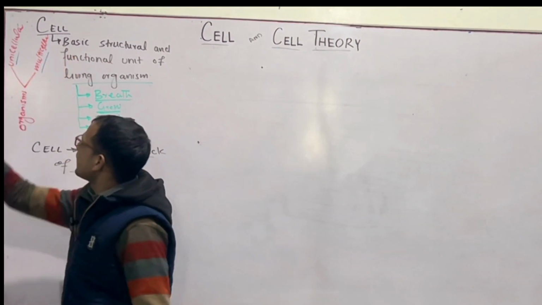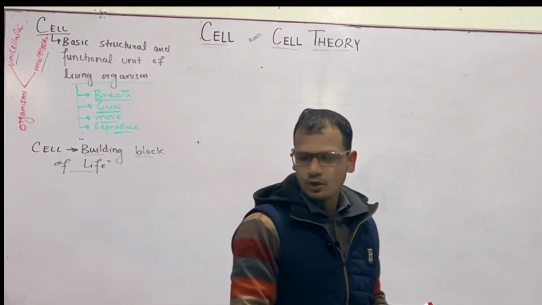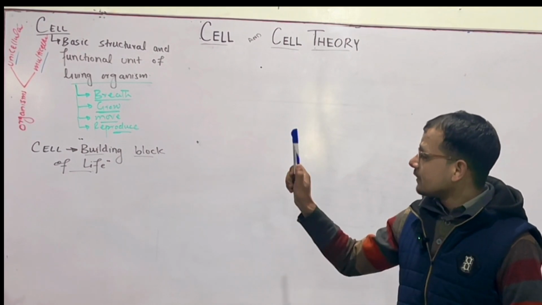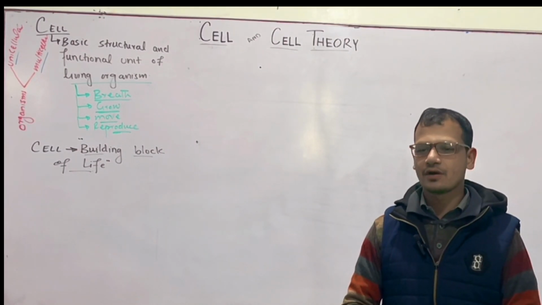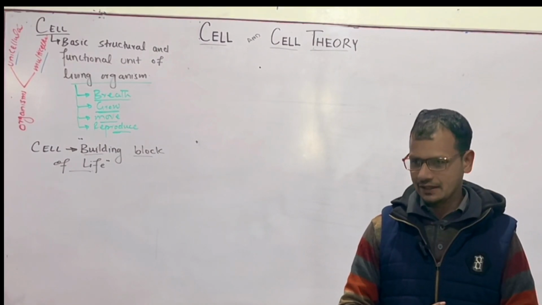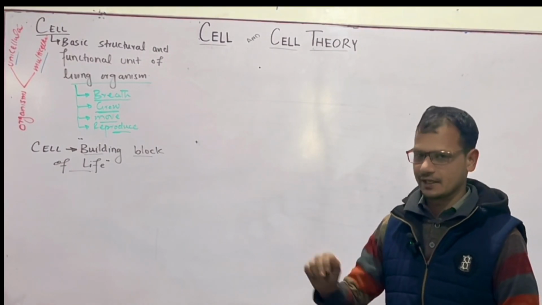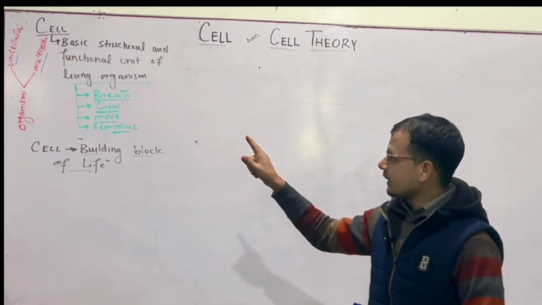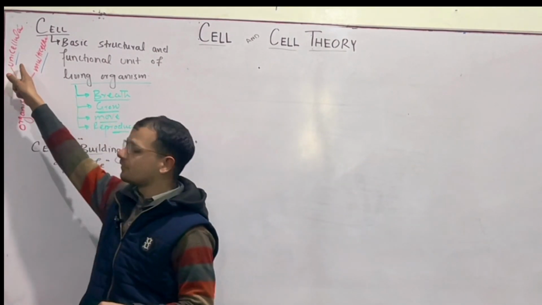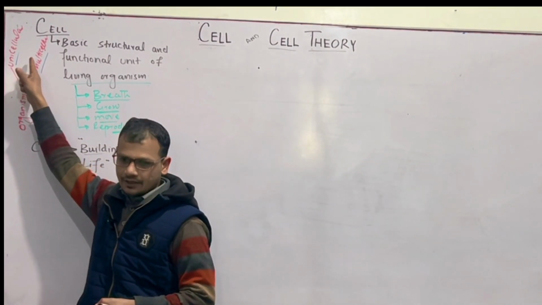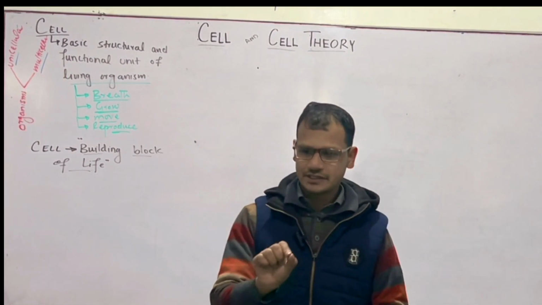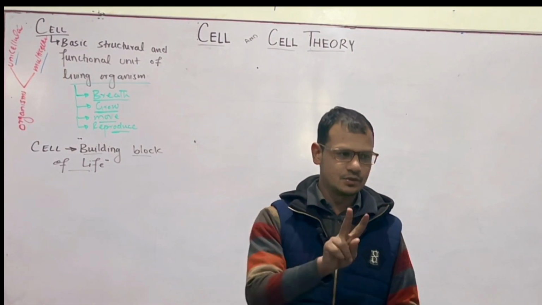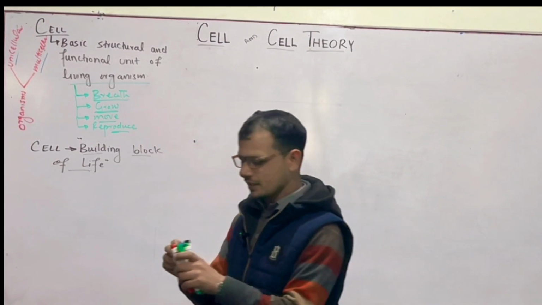So a multicellular organism is made up of more than one cell. There are some specific words, like prokaryotic organisms and eukaryotic organisms. A prokaryotic organism is made up of a prokaryotic cell, and a eukaryotic organism is made up of a eukaryotic cell. So cells can be divided into two types.